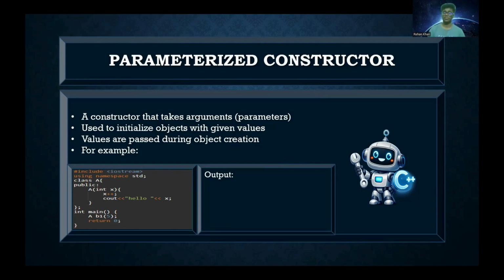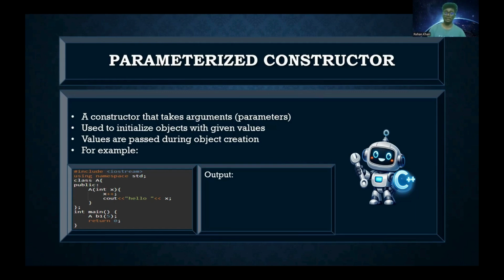We have created an object b1, and we have passed the value 5 alongside the creation of the object b1. So the constructor will pass the 5 into x, and x will get incremented, which will become 6, and the output will be hello 6.